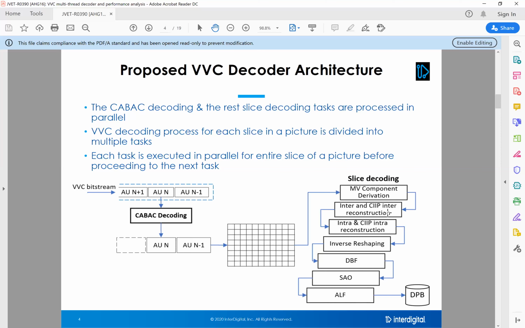In this CIIP, the inter process is performed in the inter-CU reconstruction stage, and the CIIP intra reconstruction is performed at the intra-CU reconstruction stage. In our architecture, each task is executed for the entire picture before proceeding to the next task. This way, one after the other, all the tasks are performed for the whole slice or picture.